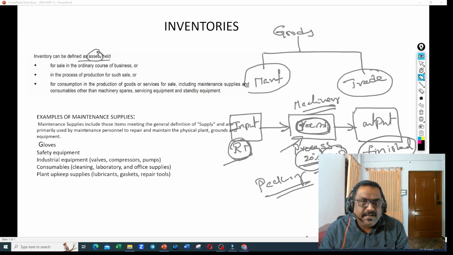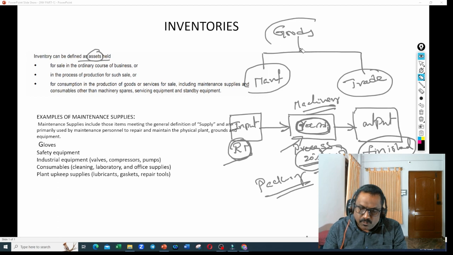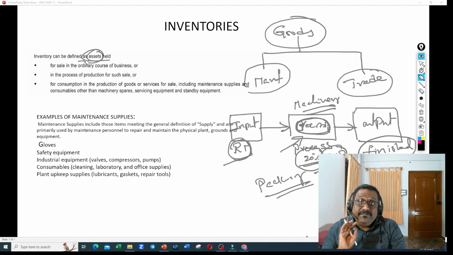I said inventory, I spoke about goods. Why in the definition is it calling it an asset? Inventory is also an asset. But what type of asset? Inventory is a current asset. Why is it a current asset?